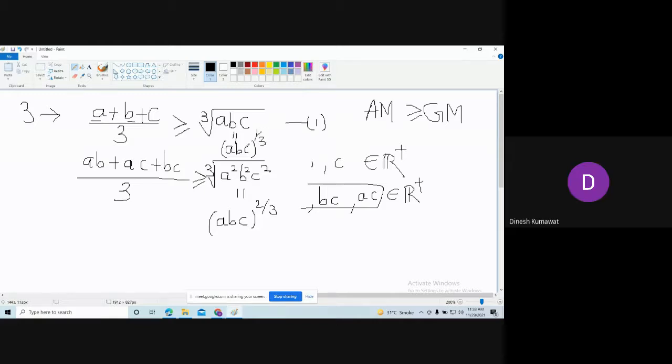Now you just multiply the two inequalities. Multiply the left hand side with the left hand side and the right hand side with the right hand side, then you will get your required answer. Is that okay for everyone? Yes, sir. Does anyone not understand so far? You have to multiply these two. The numerator multiplies with the numerator and the denominator with the denominator. So in the denominator we have 9, and here the product of A plus B plus C and AB plus BC plus AC.